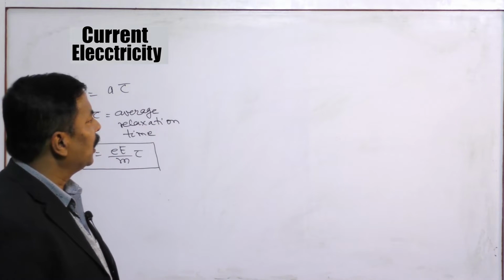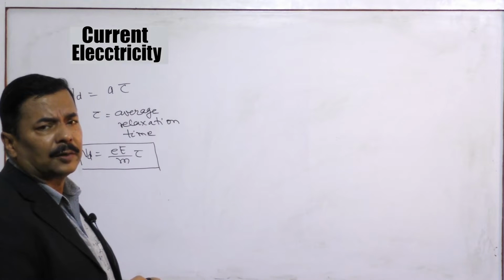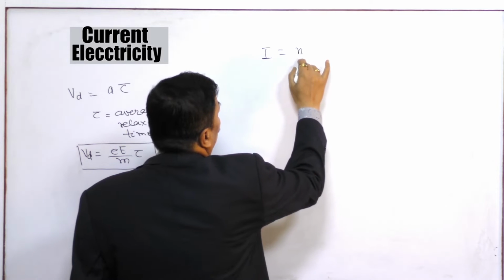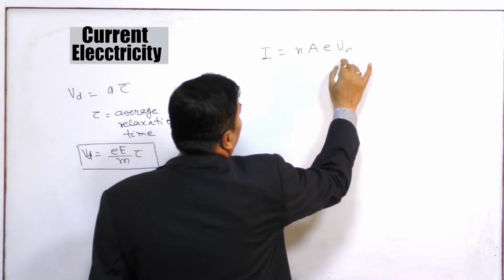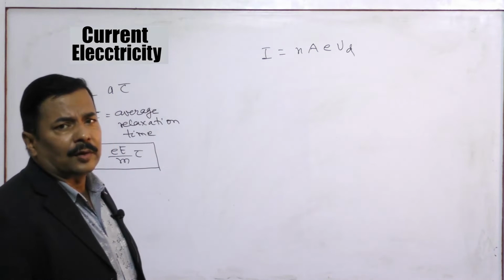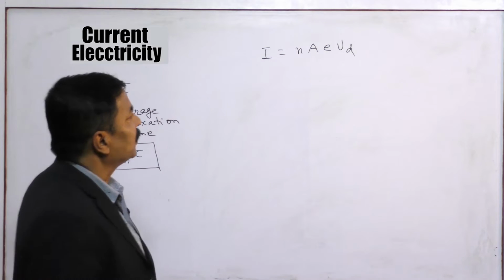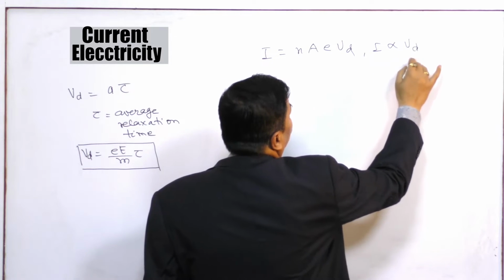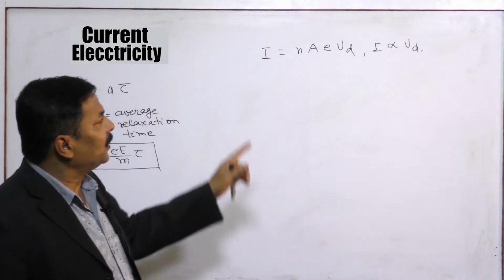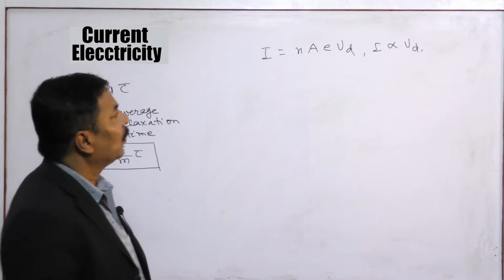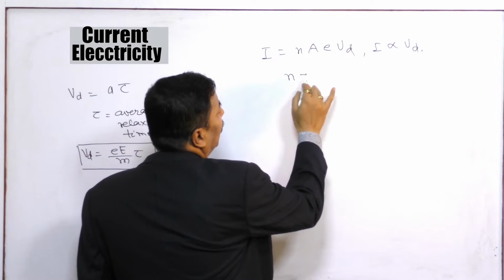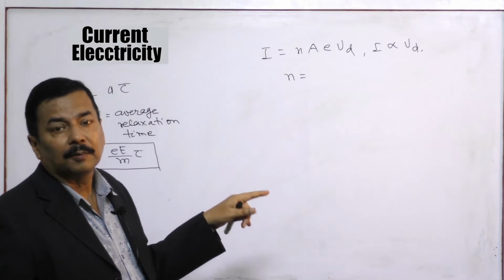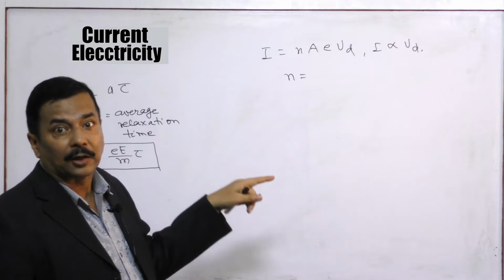Now what I would like to tell you is a common relation of current with drift velocity, which you already know: I is equal to nAeVd. The current is proportional to the drift velocity. Here, what is n? n is not a number, it is the number of electrons per unit volume, per meter cube.